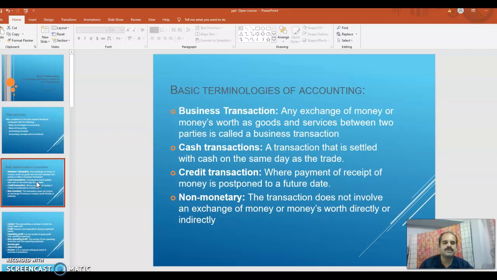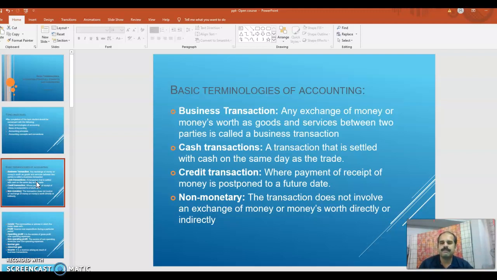It may be a transfer of goods and services, or in the form of money's exchange or money's worth. There should be an exchange. That is a business transaction.